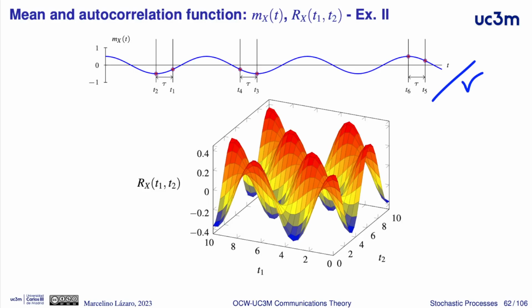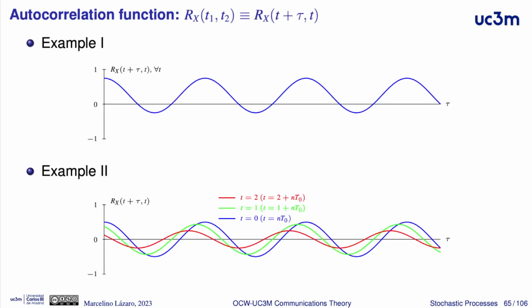For the autocorrelation, we can make different plots. In this case, we have a plot as a function of the separation between time instants, tau, and in the first example, for the stationary random process, we have the same variation with respect to tau for every possible value of t.